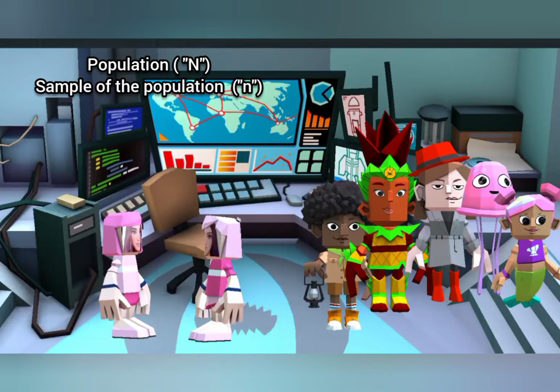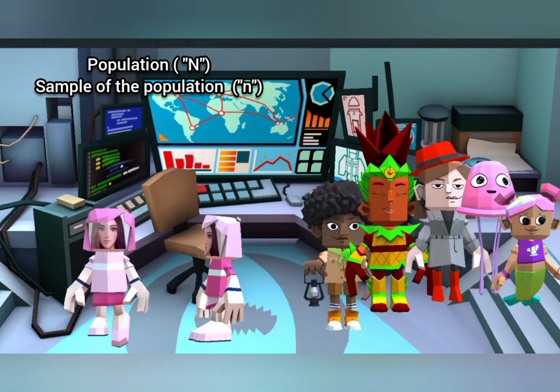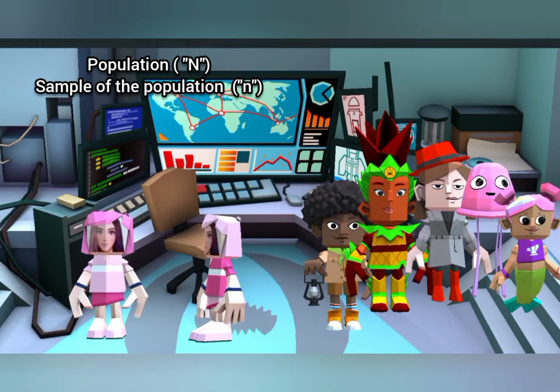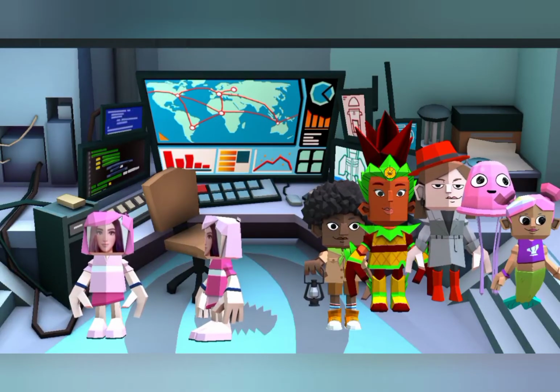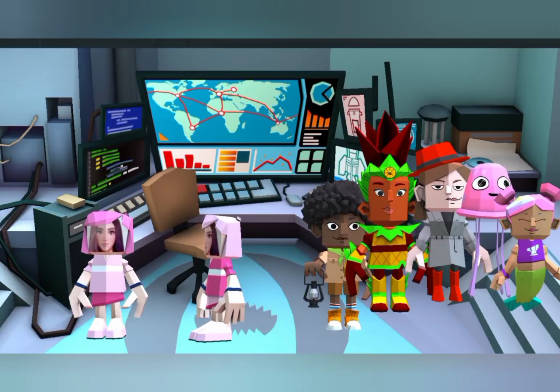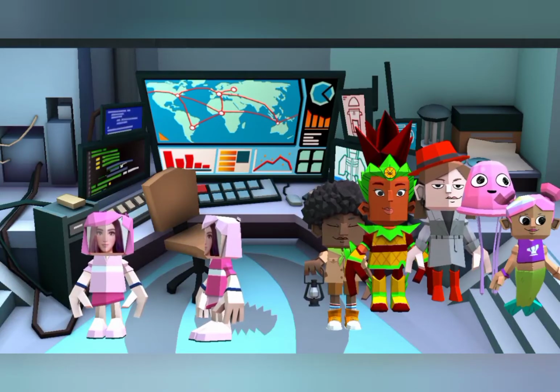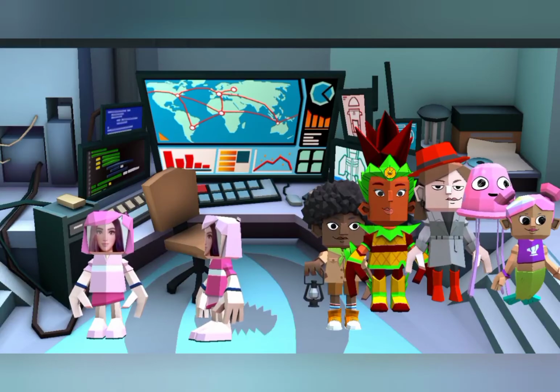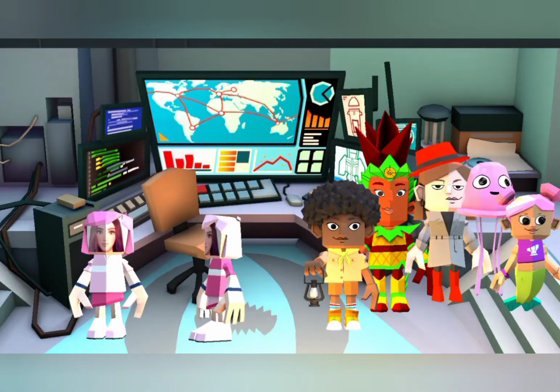So, Sarah, a population is often denoted with uppercase N, while the sample with lowercase n. For the population, the number that describes the whole population is called parameter, and the number that describes a sample is called statistics. A representative sample is the sample that accurately reflects the population.